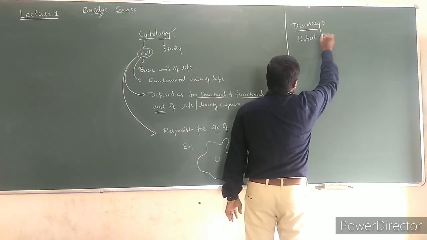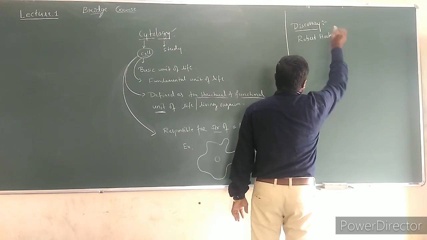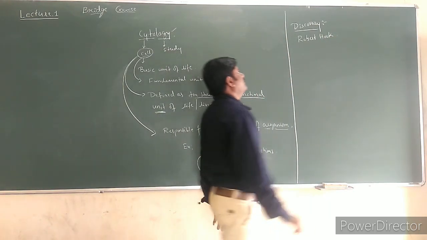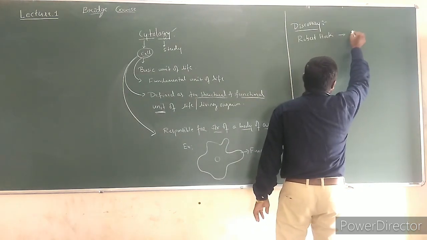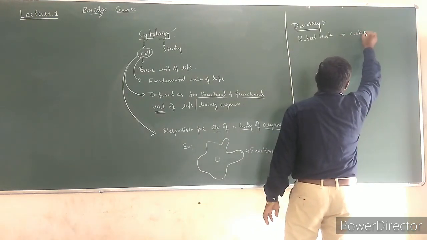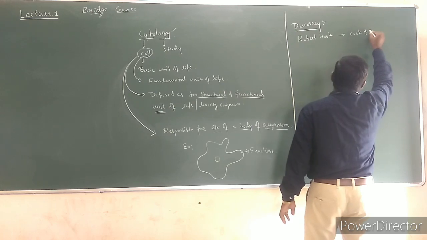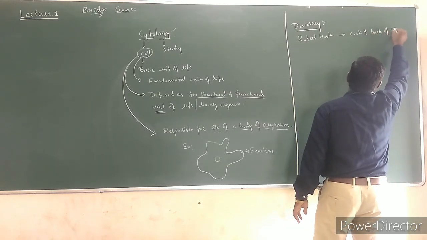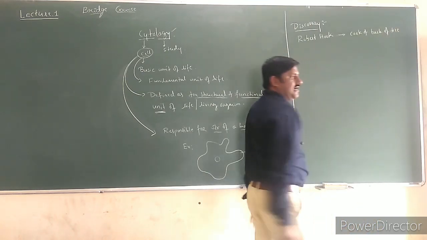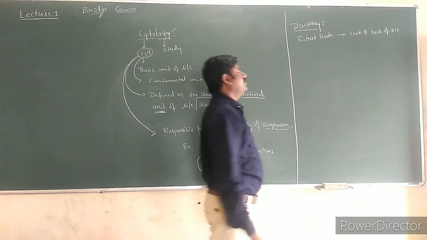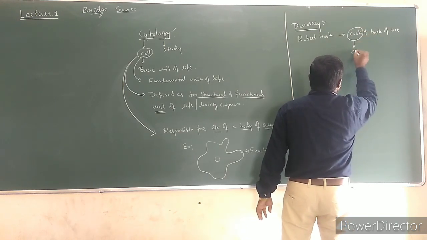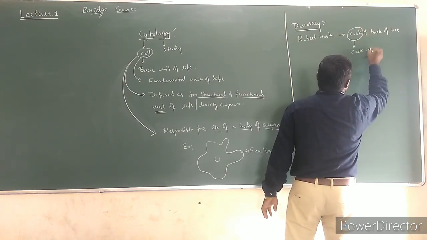Robert Hooke is the name of the scientist, the one who discovered the cells in the bark of the tree. In the bark of the tree, there is a cork, and this cork has cork cells.